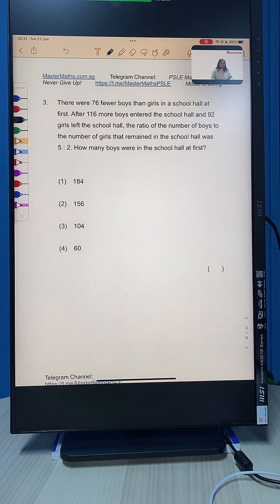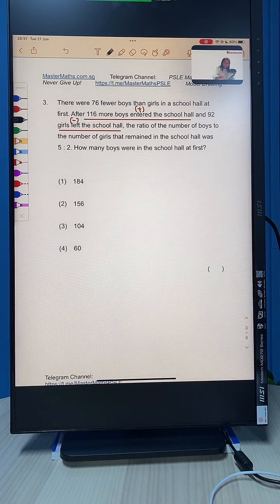After 116 more boys entered the school hall and 92 girls left the school hall, so we take away. The ratio of the number of boys to the number of girls that remained was 5:2. How many boys were in the school hall at first?